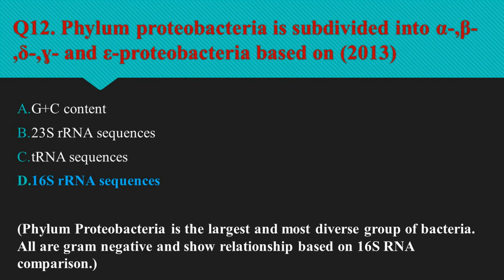Question number 12 is, phylum Proteobacteria is subdivided into alpha, beta, gamma, delta and epsilon proteobacteria based on. So the largest and the most diverse bacterial phylum is the Proteobacteria. All are gram-negative and show relationship based on the 16S rRNA comparison. So option D, 16S rRNA sequence is the right option.